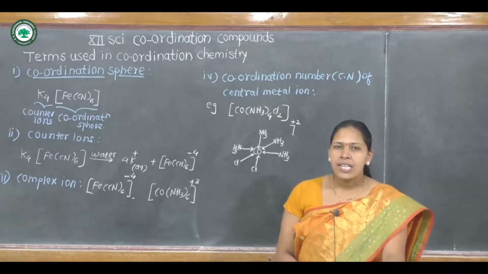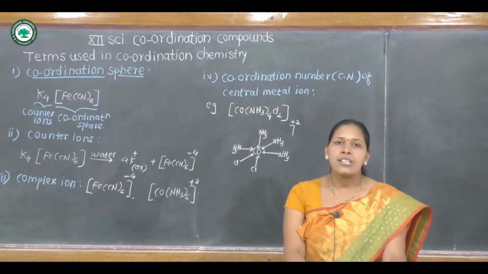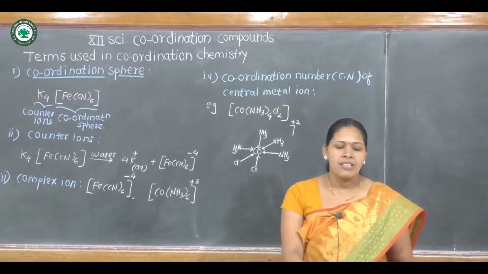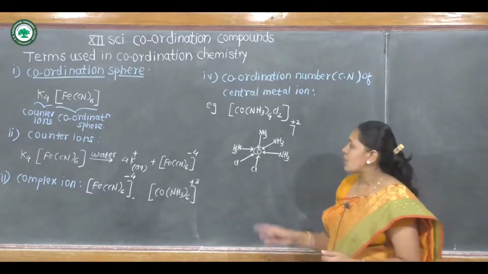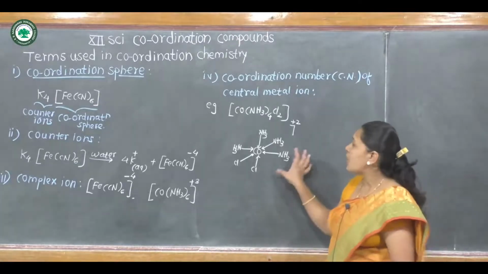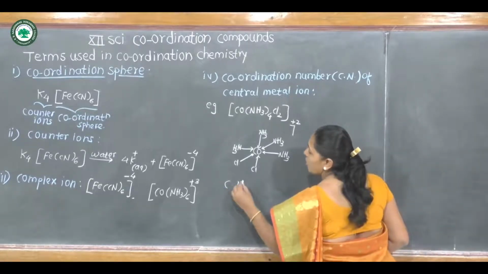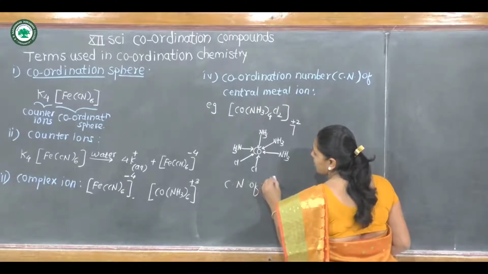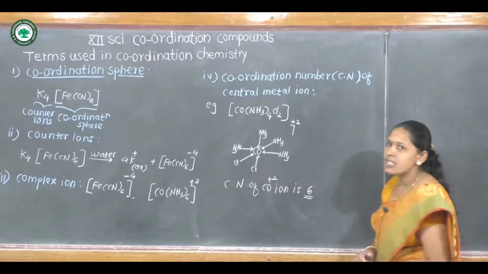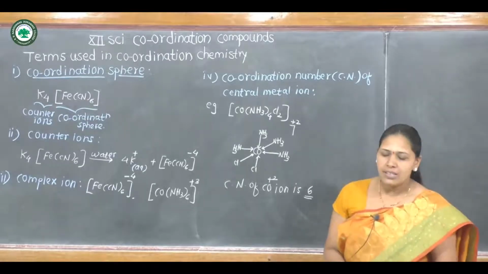That means they can donate only 1 electron pair to the central metal ion to form 1 coordinate bond by every ligand. Therefore, there are 6 donor atoms surrounding cobalt ion. Therefore, coordination number of cobalt +2 ion is 6, because 6 monodentate ligands are attached to cobalt ion.